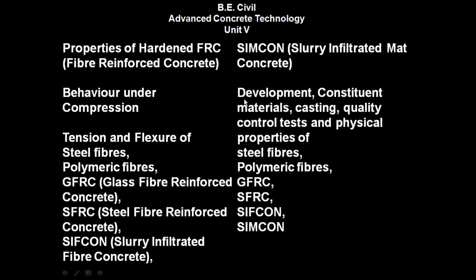It also includes development, constituent materials, casting, quality control, test and physical properties of steel fibers, polymeric fibers, GFRC, SFRC, SIFCON and SIMCON.